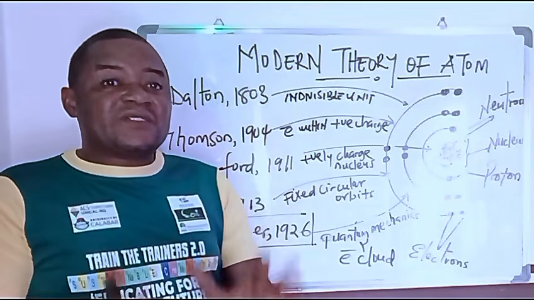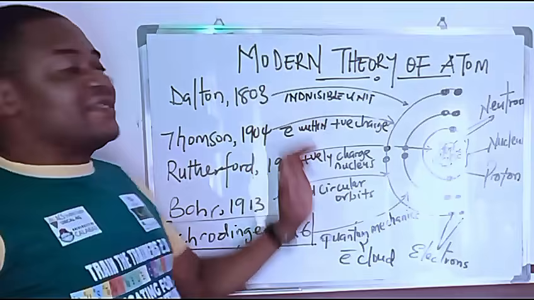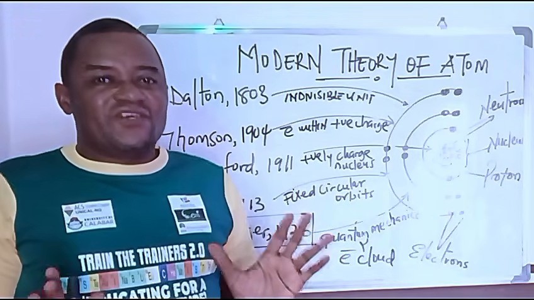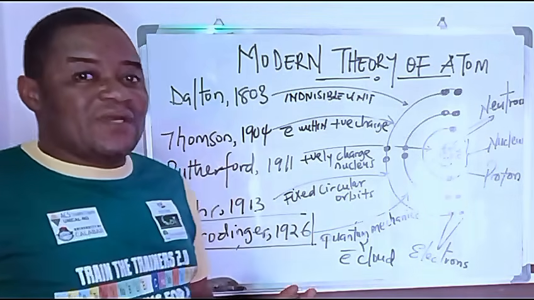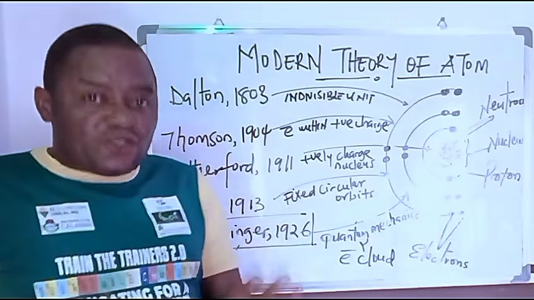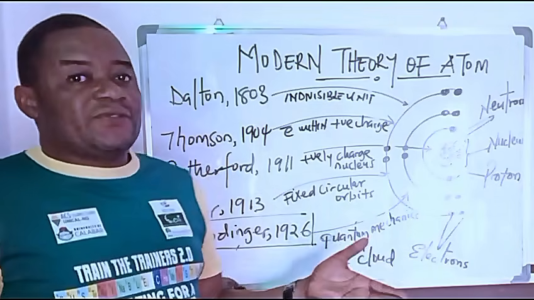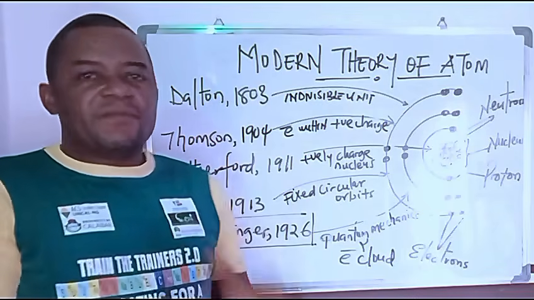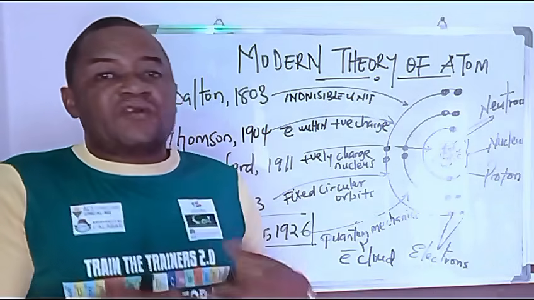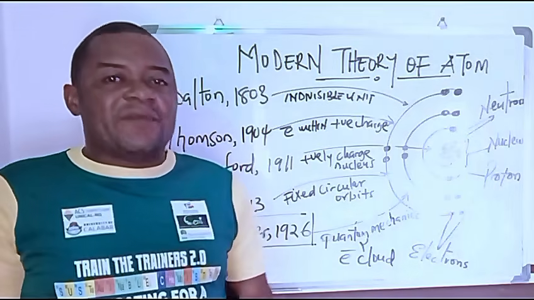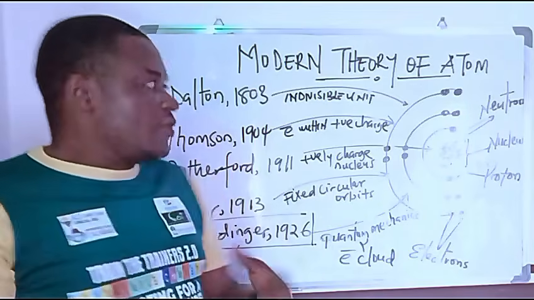He's credited with what we call the indivisibility unit. John Dalton is believed to be the one who actually defined an atom as being indivisible, even though Democritus also looked at it from that perspective. But the one who brought the full idea about the indivisibility of an atom was John Dalton.